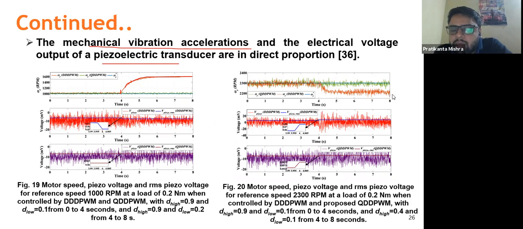Now the controller is not able to track the speed, but all of a sudden the vibration will increase from here, for a particular moment, because we have reduced the D high value from 0.9 to 0.4. So obviously a sudden ripple will be there. But again, here the motor is following this 0.4 duty ratio. As the high duty ratio is 0.4, you can observe an increase in the ripple.